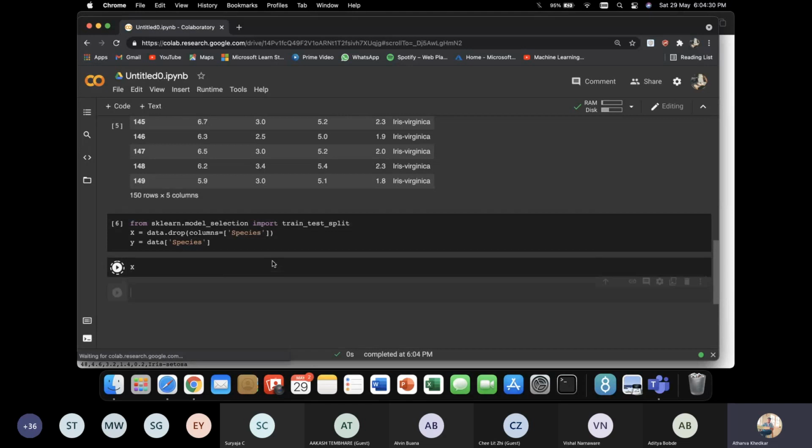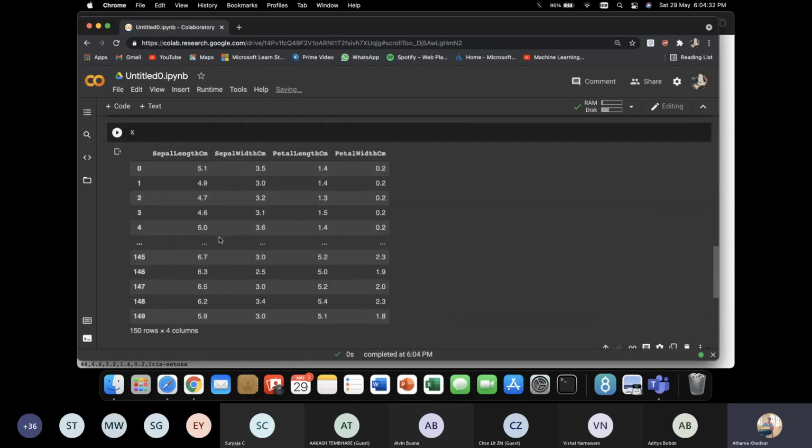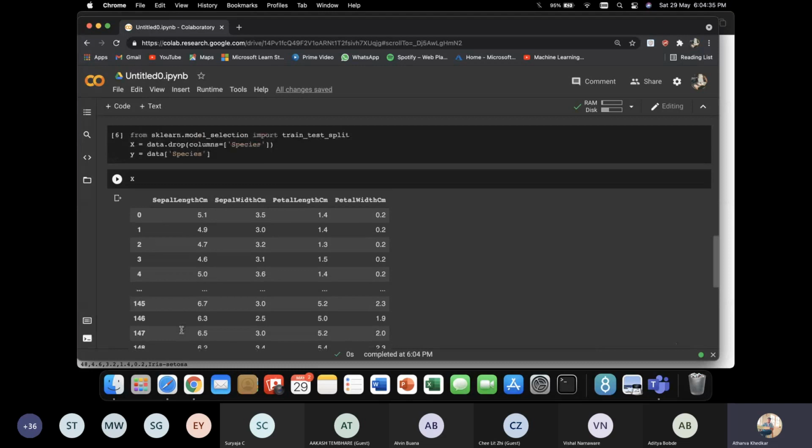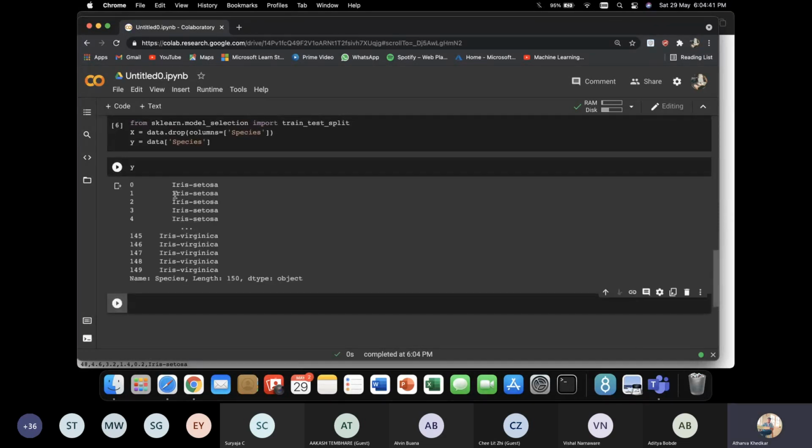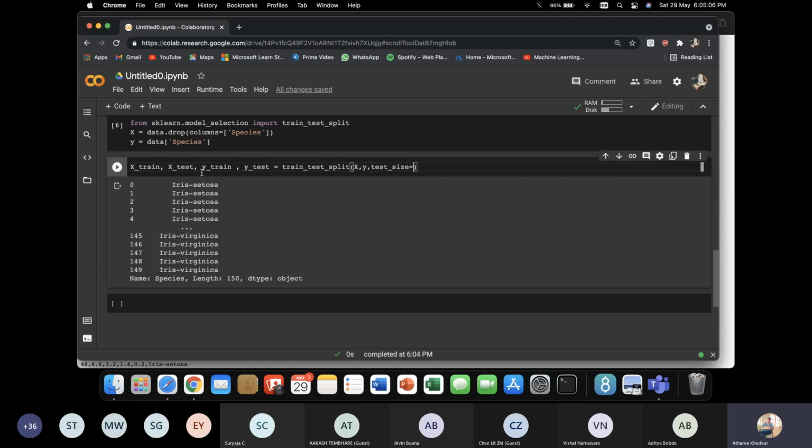If we want, we can check. How does our x look like? Okay, x is my four columns. What is my y? y is my last column, right? We have our x and y. So now just using train_test_split: x_train, x_test, y_train and y_test equals train_test_split on our data x and y, and let's keep a test size of 0.2. So 80% for training, 20% for testing.